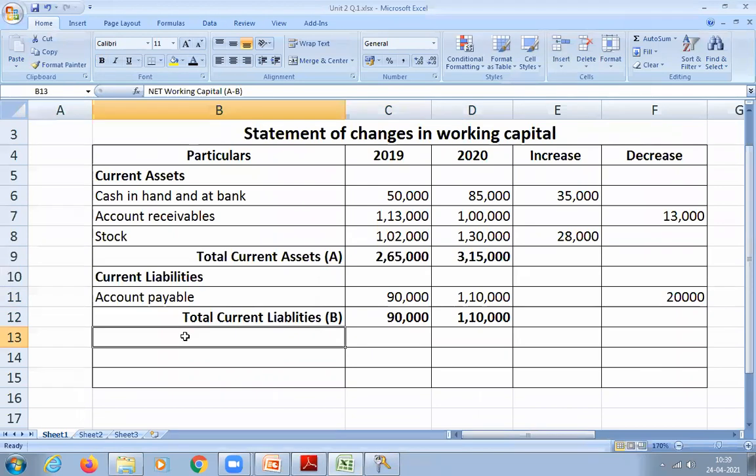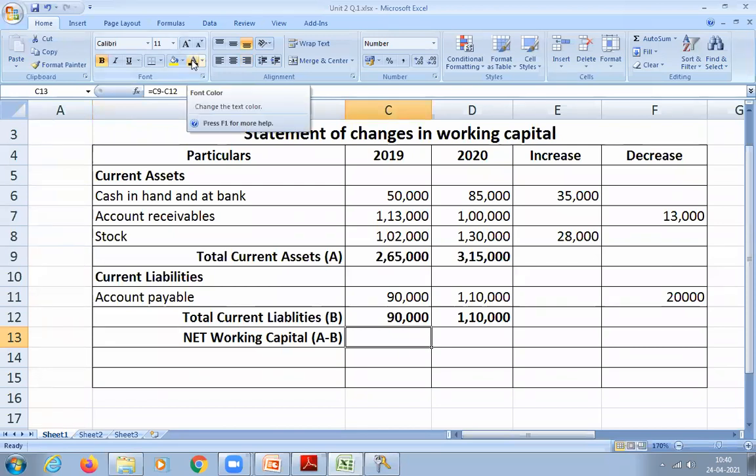What is the next step? We have to calculate net working capital. How to calculate? A minus B, that is total current assets minus total current liabilities. All of you calculate for each year separately. First calculate for 2019. 1,75,000.